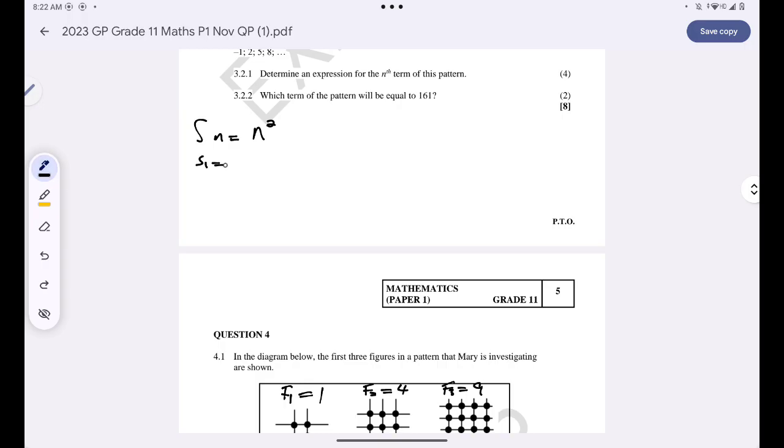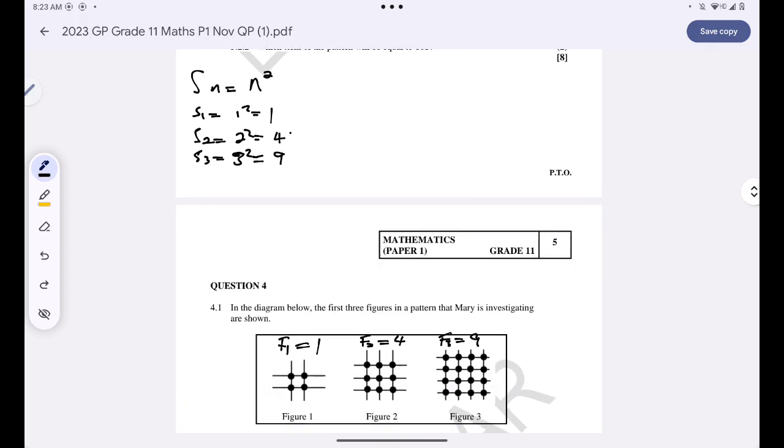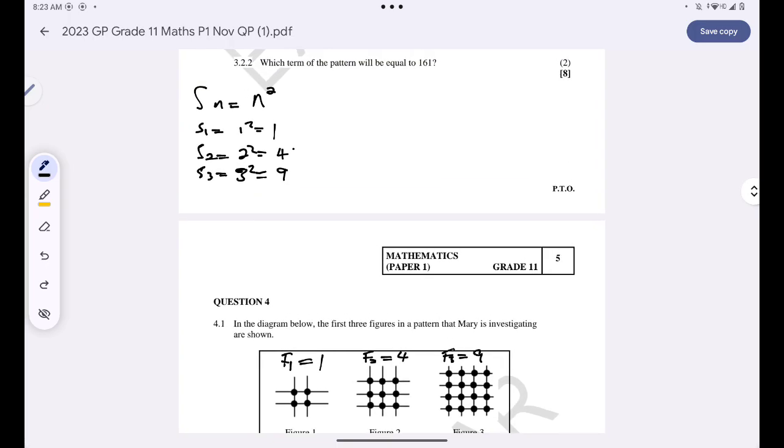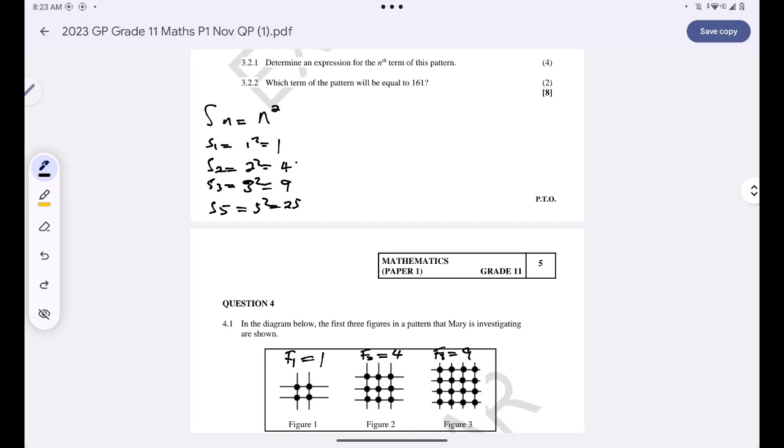S1 gives me 1 squared, which is a single square. S2 gives me 2 squared, so 4 squares in figure number 2. S3 gives me 3 squared, so 9 squares in figure number 3. That means on the fifth figure, I will have 5 squared, which is 25 squares, right?